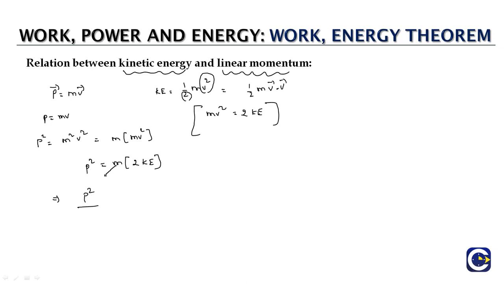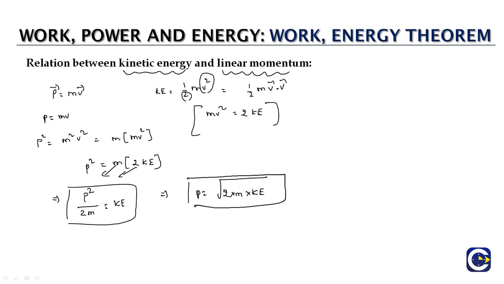If we bring the m as well as 2 to the other side, p square by 2m is equal to kinetic energy. This is one relation, or we can also write it as p will be equal to root of 2 times mass of the object times its kinetic energy. So these are the two relations between the linear momentum and kinetic energy of the object.